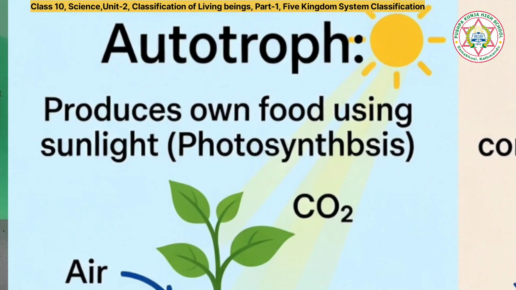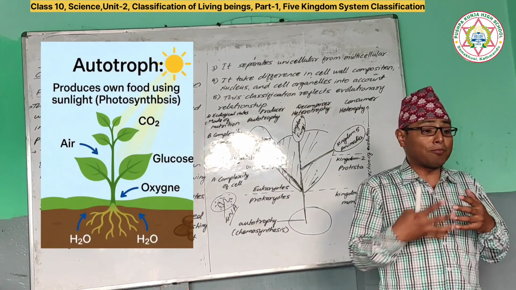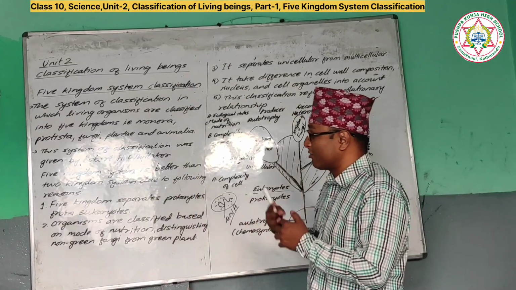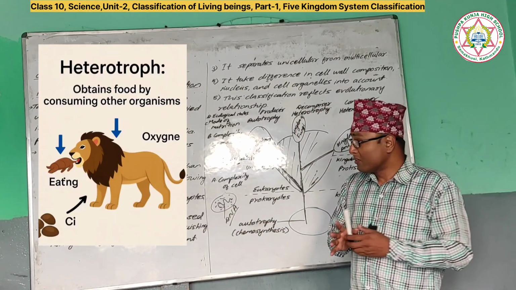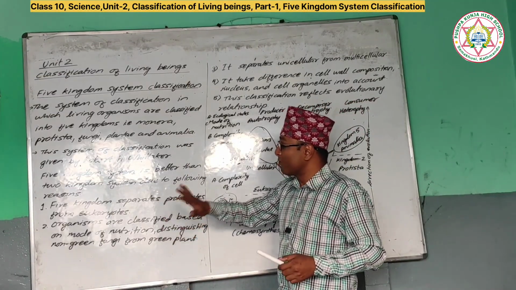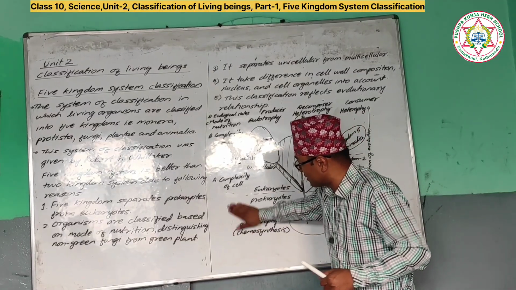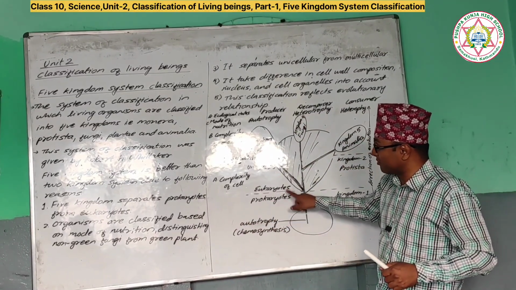Autotrophs are plants, heterotrophs are animals. Autotroph means those living organisms which can prepare their own food. All that photosynthesize are plants, and heterotrophs, which cannot prepare their own food, are animals. That is the two kingdom system. So this five kingdom system has five bases for classification. One base is mode of nutrition, autotroph or heterotroph.